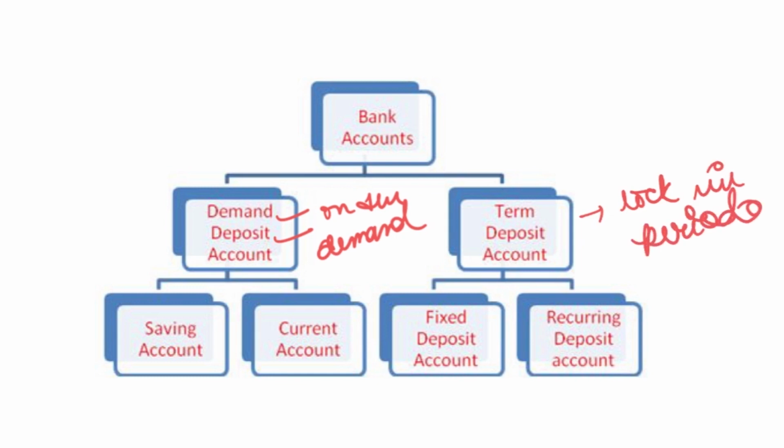There is further classification of these accounts. Demand deposits are divided into saving account and current account. In case of term deposit, it is fixed deposit and recurring deposit account. Now moving on, we'll start with the demand deposit account.